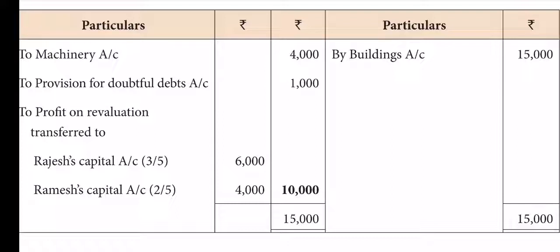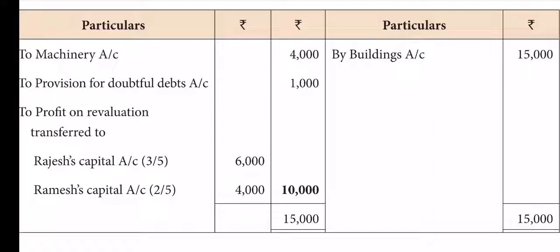That's all the posting. Now if you balance it, the credit side is automatically more, as we can see. Therefore 15,000 is posted on the same side, and the debit side is only 5,000. Therefore 15 minus 5 is 10,000. How do they show it in the inner column? Therefore, to capital account, to Rajesh capital, to Ramesh capital. The other, if you share in 3:2, you will get 6 and 4.